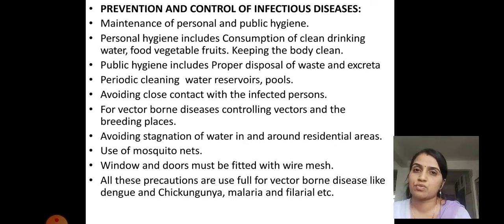Food and vegetables which we consume have to be washed thoroughly, a number of times, and only then should we consume them. Keeping our body clean is very important. Whenever we get time, we should keep washing our hands and the parts which are exposed to the surroundings.